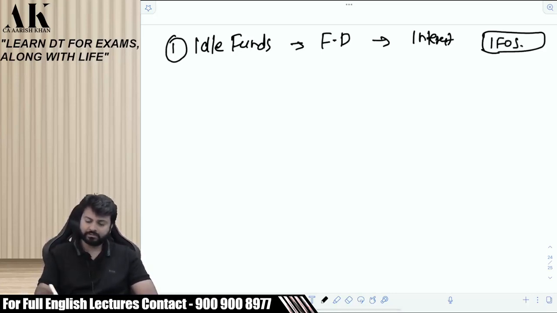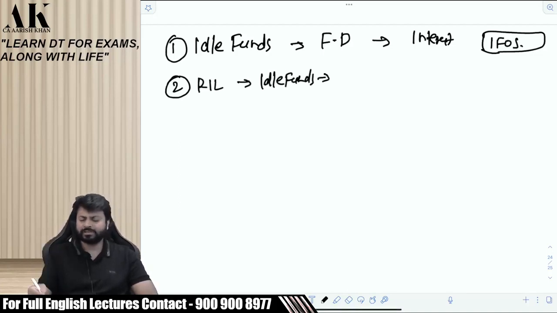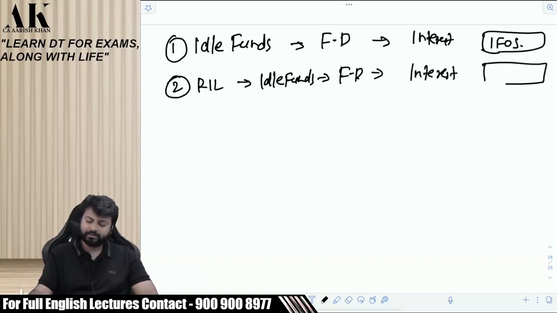Income from other sources. Now suppose Reliance Industries Limited has some idle funds. Obviously Reliance also has idle funds, so they are investing in FD and earning some interest. Where will it go? Please answer. Income from other sources. Okay.